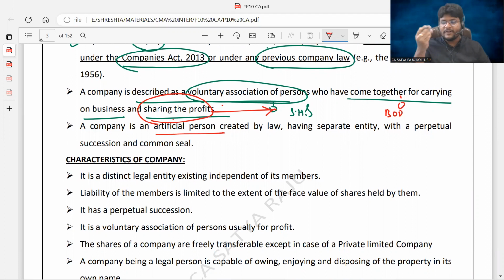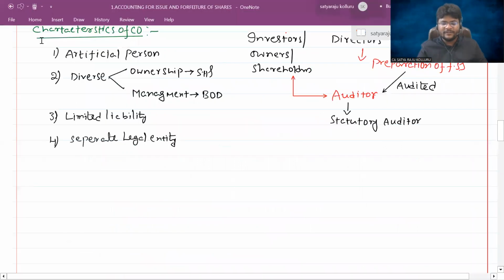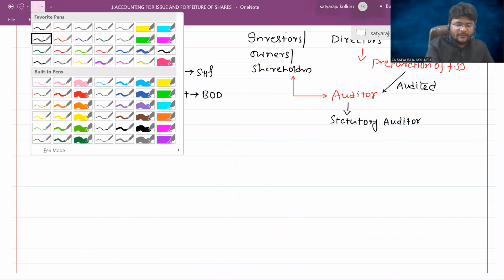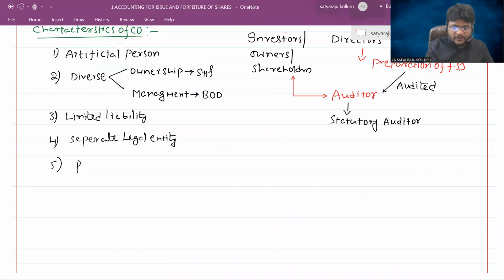Next, a company is an artificial person. Just now I told, it is an artificial person, which came through a separate incorporation process, having a separate legal entity with perpetual succession and common seal. I told you already about common seal, but I didn't describe what exactly the meaning of perpetual succession is. So another characteristic of a company is perpetual succession.